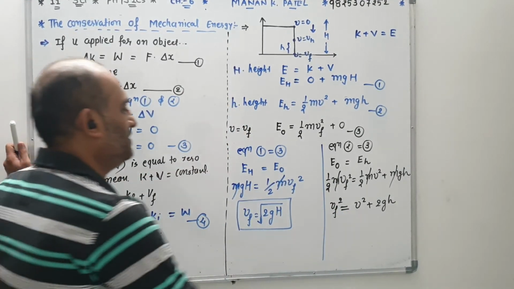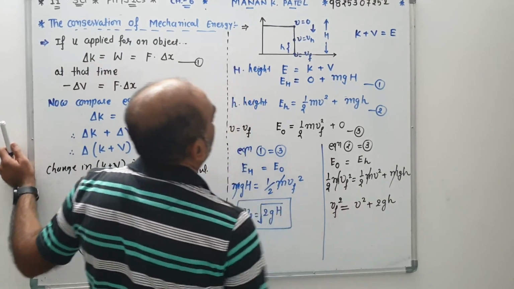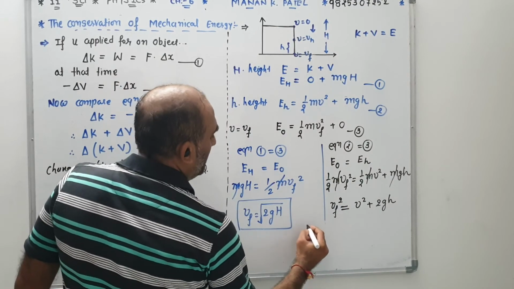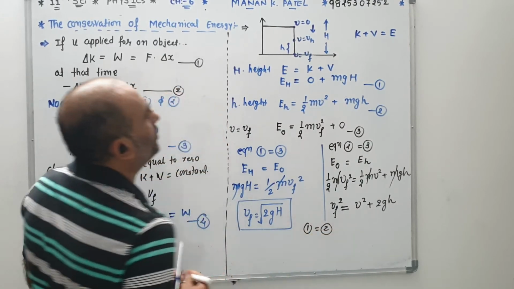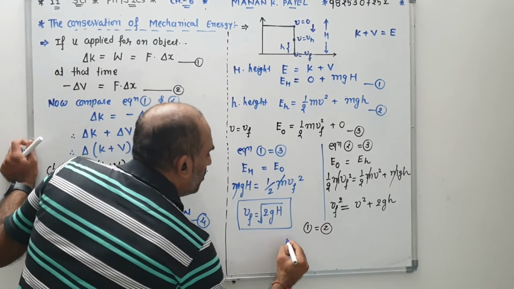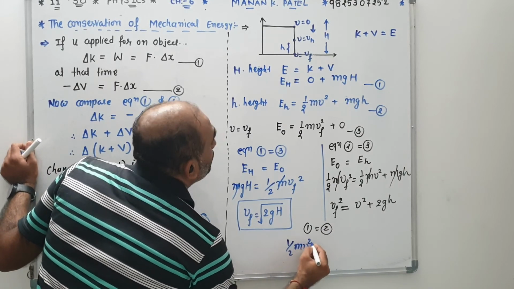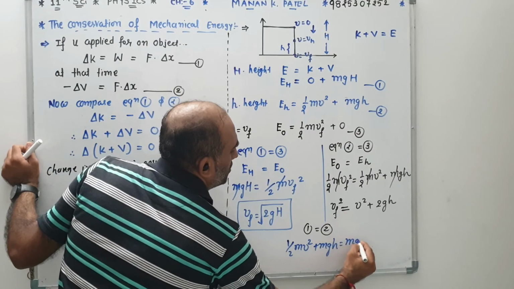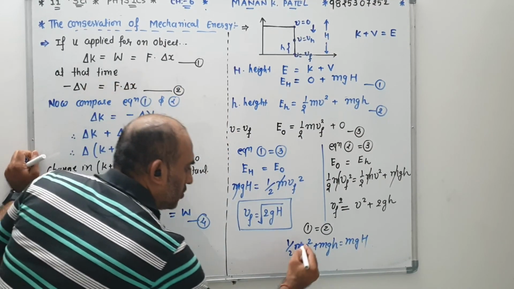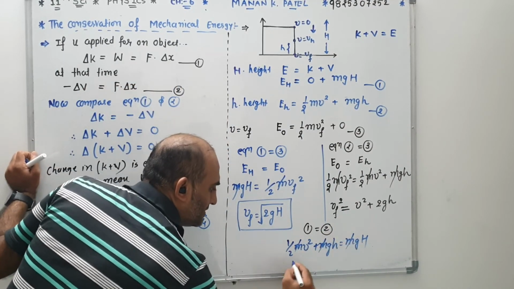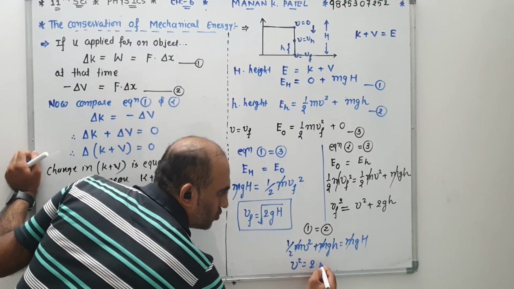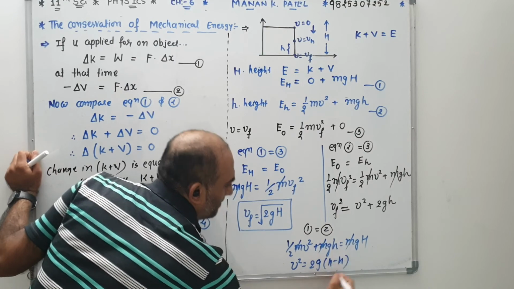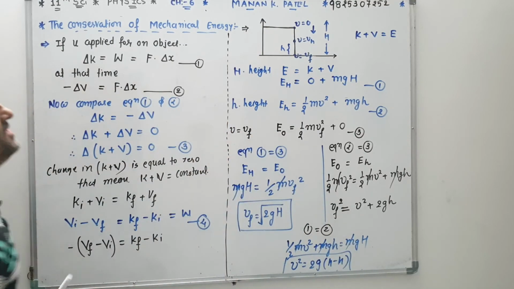Okay, so there is another possibility we also have to write. The third condition: if we compare equation number 1 with 2, half mv square plus mgh is equal to mgH. So again m cancels, so v square is equal to 2 multiplied by g and (H minus h). That is the last equation.